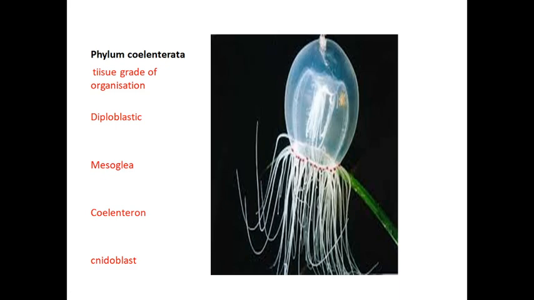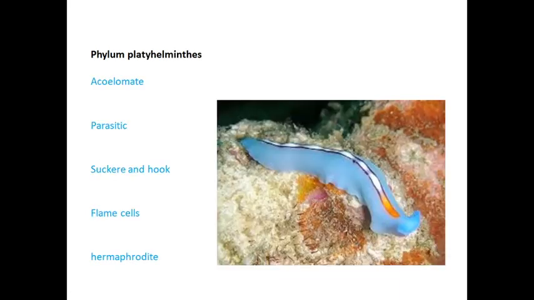Stinging cells, that is called cnidoplast. These are the salient features of phylum Coelenterata. The next one is called phylum Platyhelminthes.